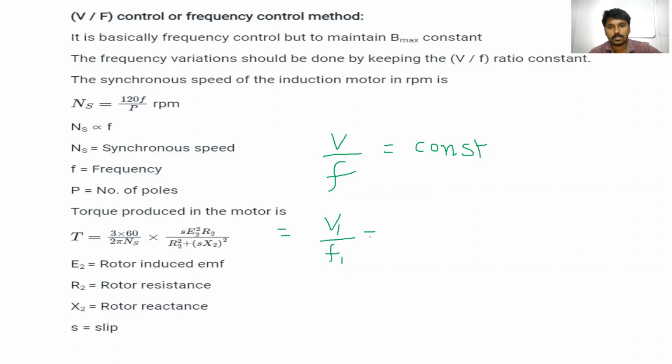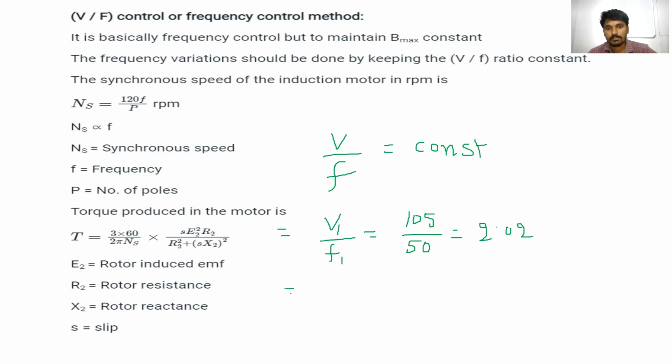For example, the voltage is 105 volts and the frequency is 50 hertz. So how much do we get here? For example, 2.02, I think. Clear? V1 by F1 is equal to 2.02.